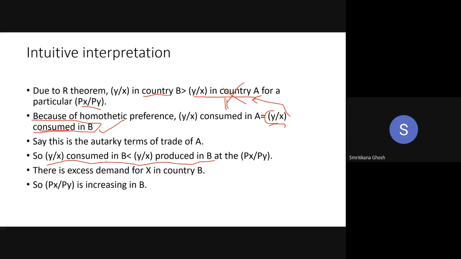Now, if this inequality is true, that means your consumption is less than your production. Y by x consumed in B is less than y by x produced in B. If I just make it inverse, then it becomes x by y consumed in B is greater than x by y produced in B. Do you agree with me?